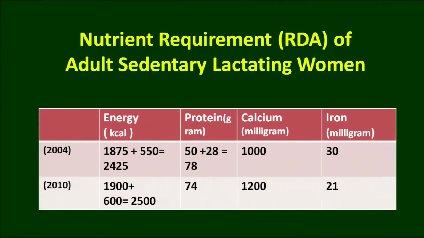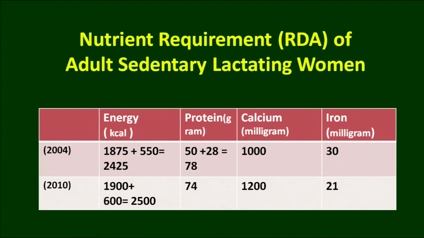We are also talking about the lactating women. As I told you, lactating women are those who are giving mother's milk to their baby. So, their energy requirements are much higher than those of pregnant women. But the iron requirement becomes normal, the same as a normal adult woman. Here is an example of a sedentary lactating woman.